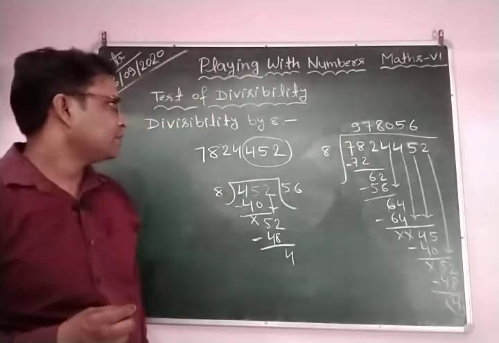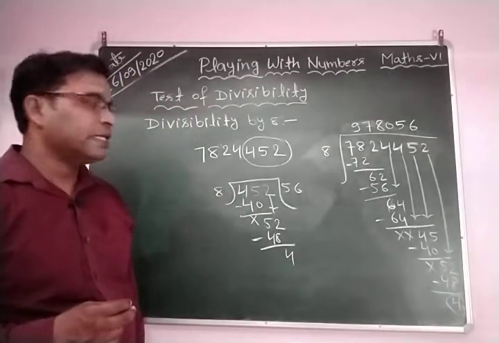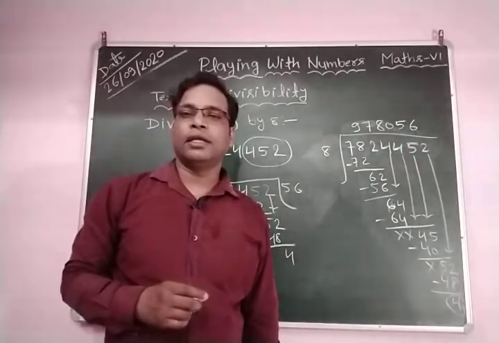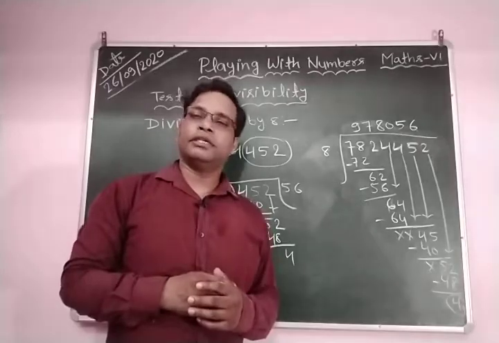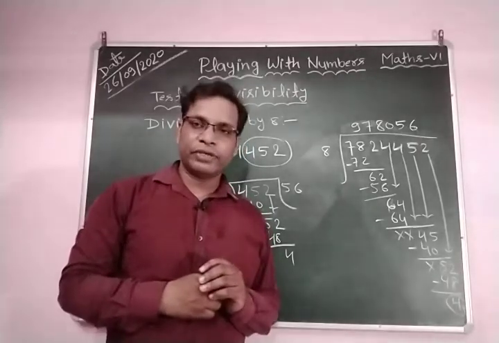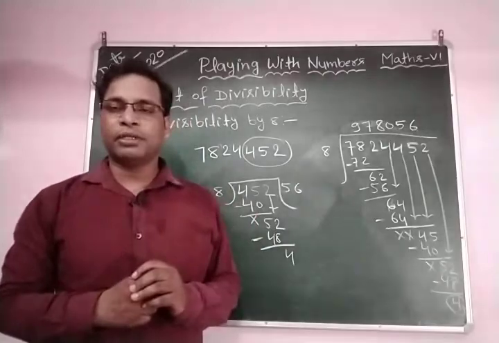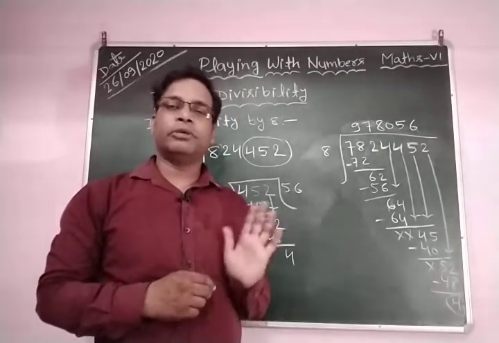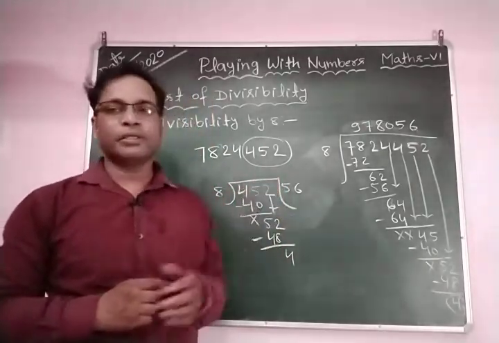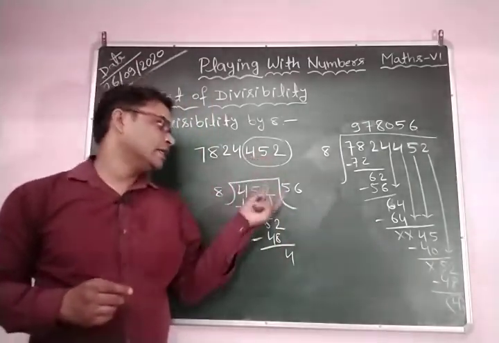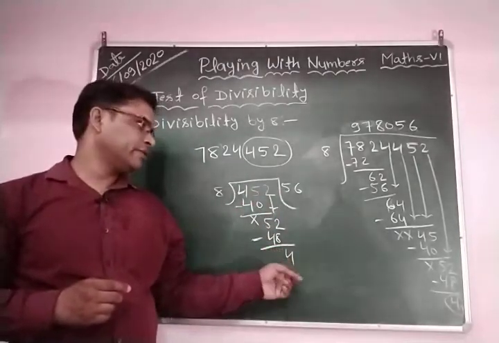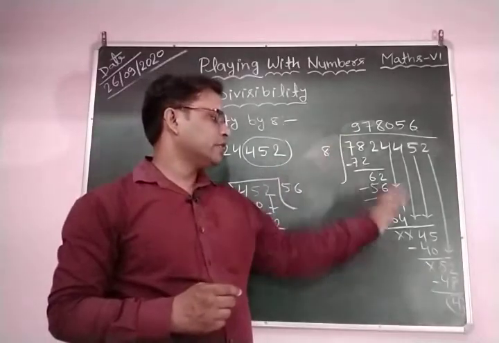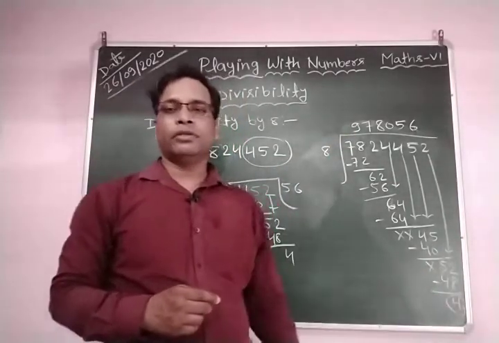So you can say, divisibility by 8: a number is divisible by 8 if the last 3 digits of the number are divisible by 8. You can see here 2 examples. In the first example, the last 3 digits of the number are divisible by 8, then we check it by actual division, and the number is divisible by 8. But in the second example, we take last 3 digits that are not divisible by 8. You can see the remainder is 4, and by the actual division method the whole number is not divisible by 8.